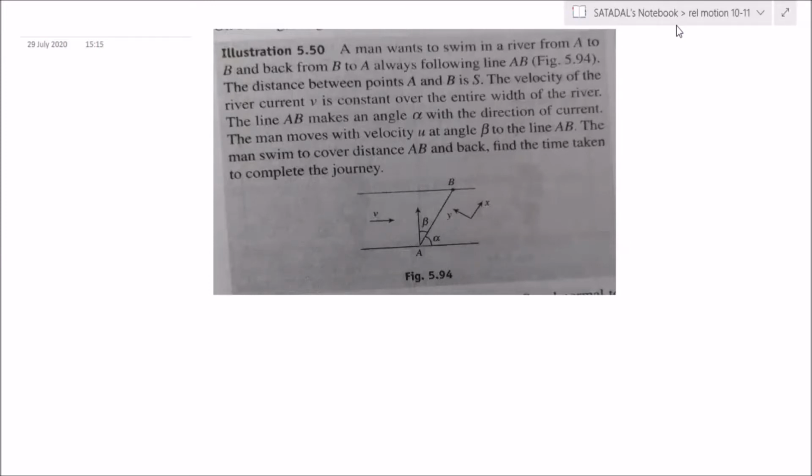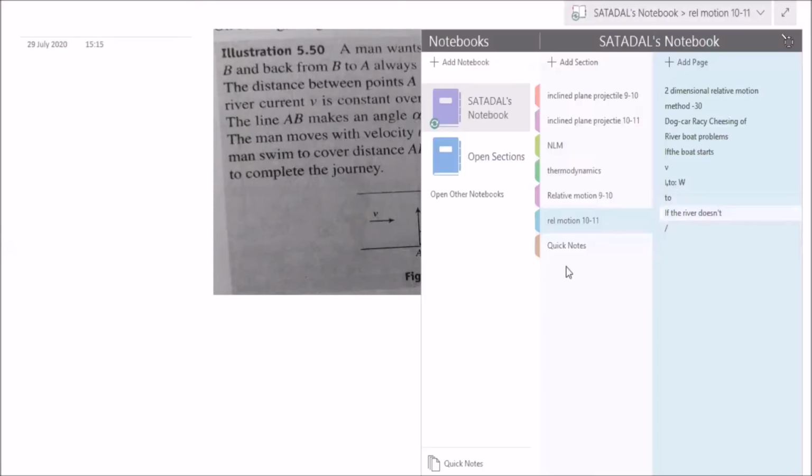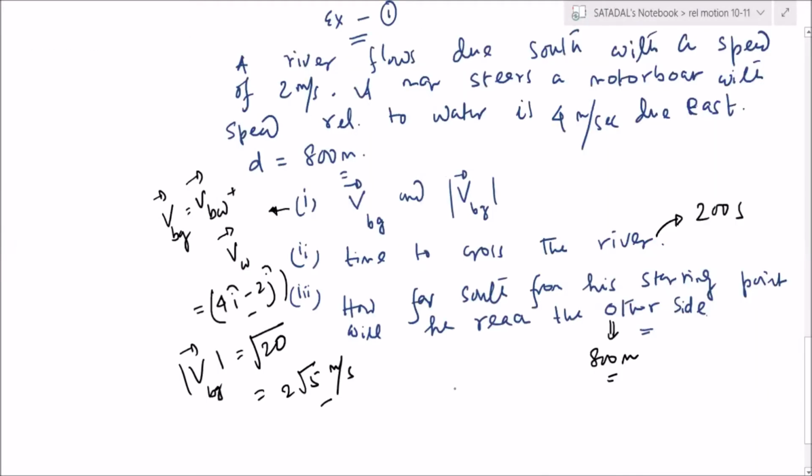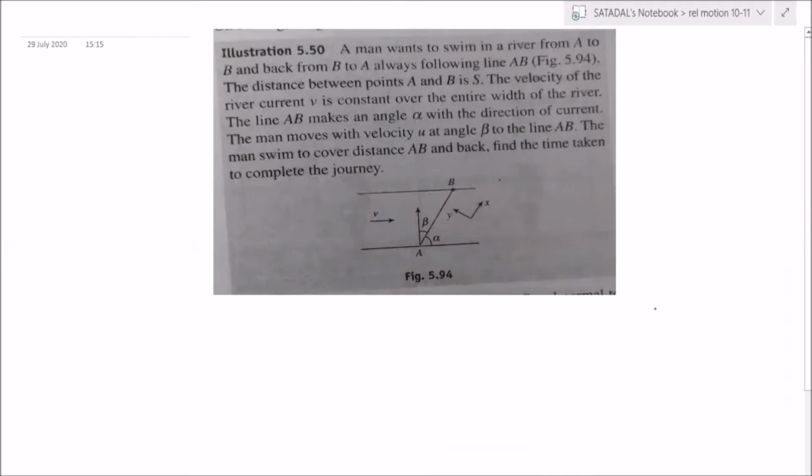Yes, Dinesh, tell me. Sir, in the previous question, the second one, sir. The given data: D equals 800 meters, the speed of the water is 2 meters and the speed of the boat is 4 meters per second. Yes. Sir, by finding time, T equals 800 by 4 plus 2, no, sir? Perpendicular means 90 degrees. No, I'm continuously telling now, only this y direction velocity is responsible to cross the river. Okay, sir. So that is why 800 by 4, 200 second is the answer. Okay? Chalo, solve this one, everyone.